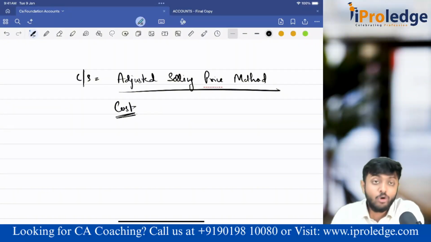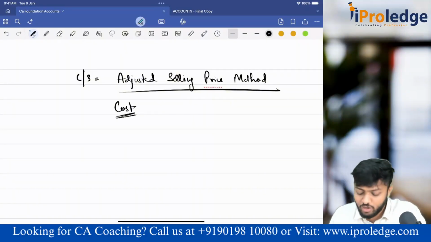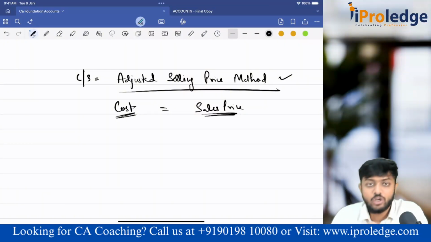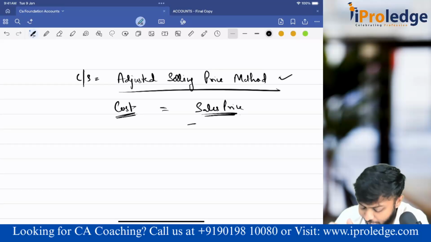So there is one more method of finding the cost. Ultimately, we are finding the cost in this method also. What is it? You already know the sales price for a particular good. Yes, we know the sales price. From that sales price, subtract the profit component.